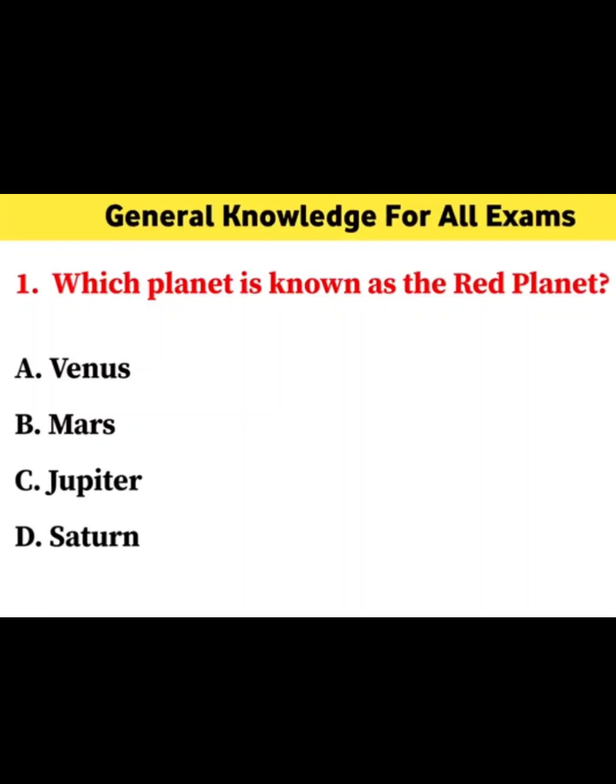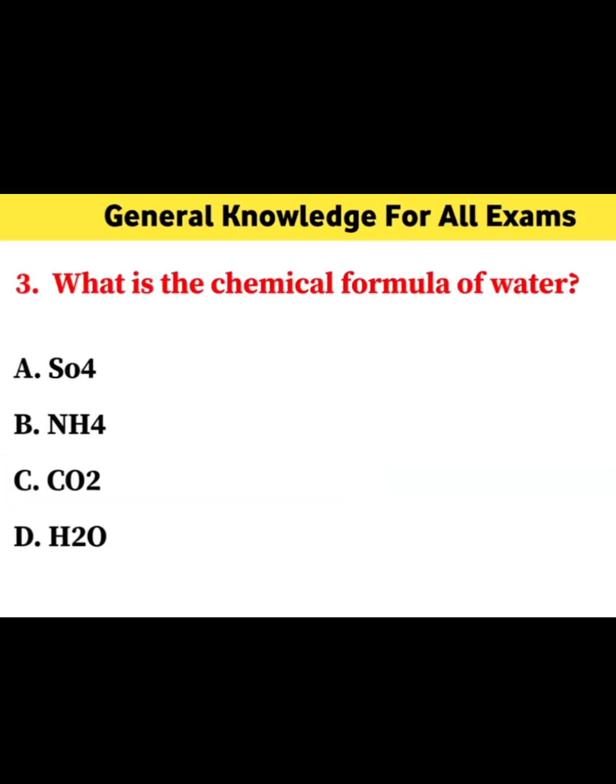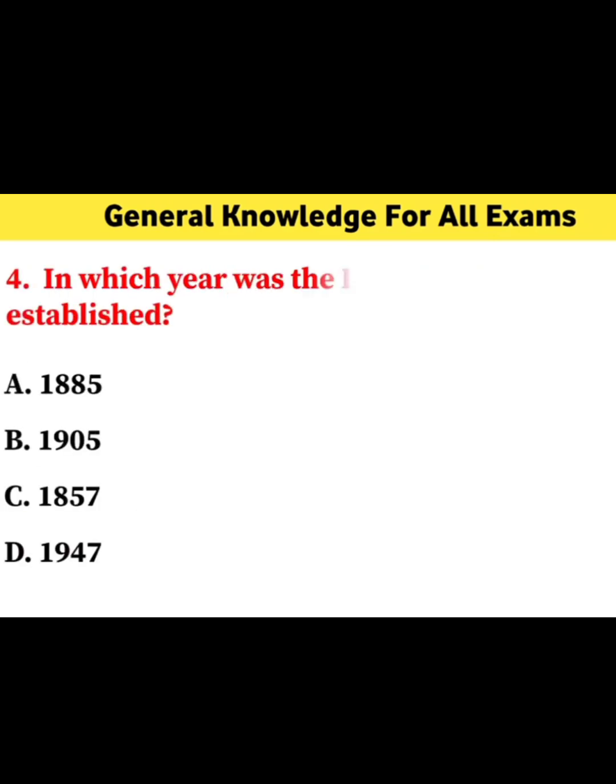Number one question. Which planet is known as the red planet? Mars. Who gave the slogan Jai Jawan Jai Kisan? Lal Bahadur Shastri. Third number question. What is the chemical formula of water? H2O. Correct answer.